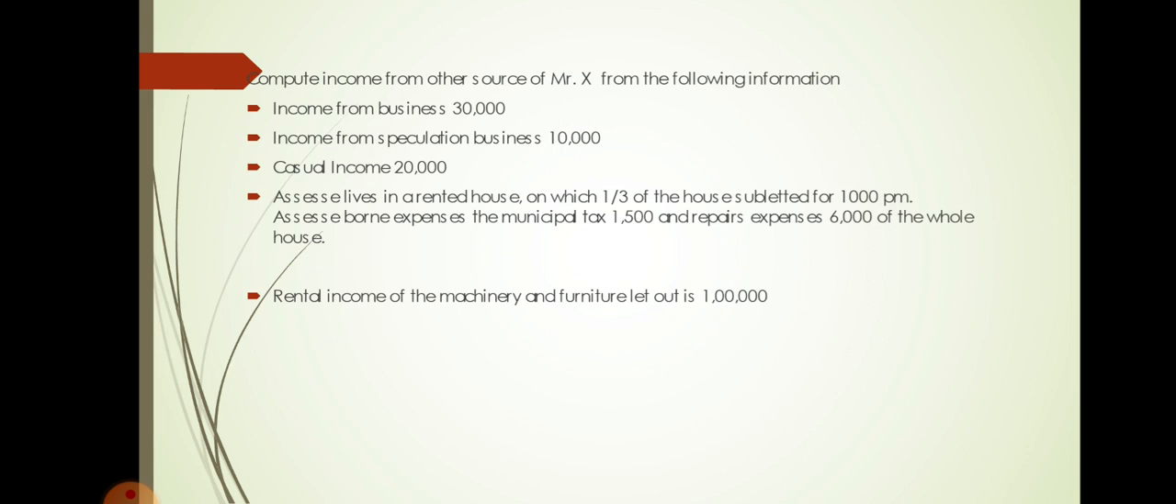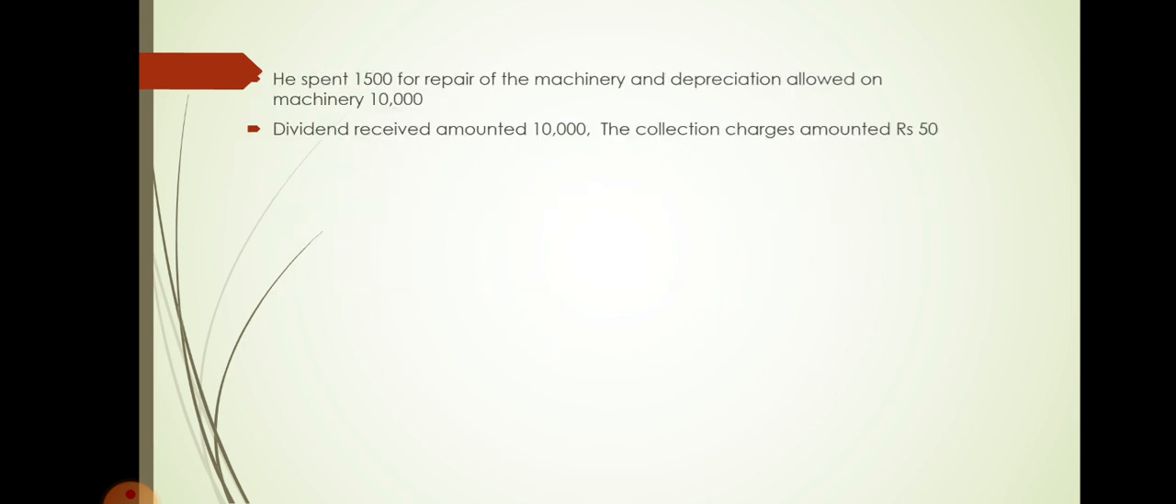Last is rental income of the machinery and furniture let out is given. So it is the income from other source. So it is taxable here, 1 lakh. And they say that he spent 1,500 for repair of the machinery and depreciation allowed on machinery is 10,000. So these are the expenses with respect to that machinery. So you take the income of the machinery let out, that is 1 lakh. From that 10,000 plus 1,500 is deductible as a part of the expenses.